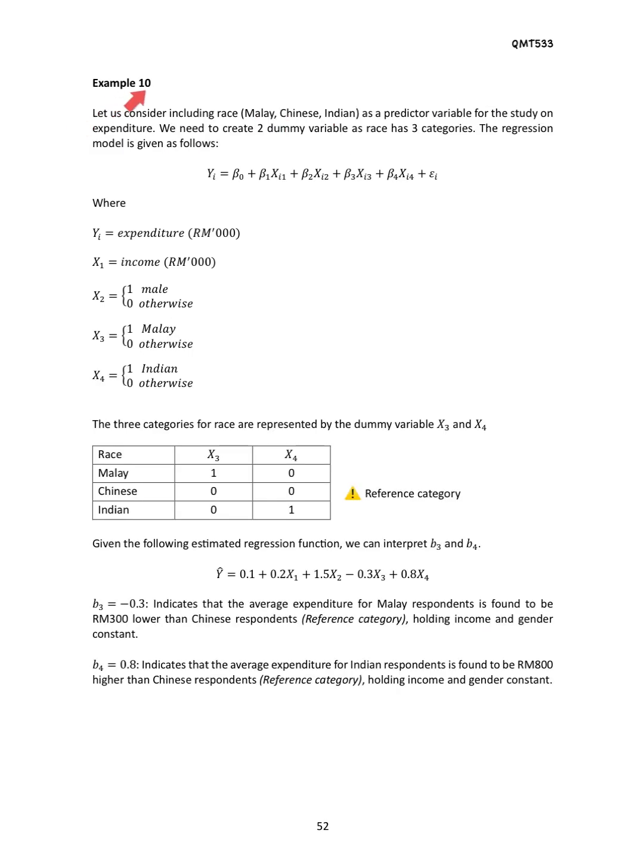Okay, now let's take a look into example 10. Let us consider including race. So we have Malay, Chinese and Indian as a predictor variable for the study on the expenditure. Tadi kita dah ada gender, now we include pula race. So that means we need to create 2 dummy variables, since we have 3 categories here: Malay, Chinese and Indian. So M equals 3, so the dummies that should be developed are 3 minus 1 equals 2 lah.